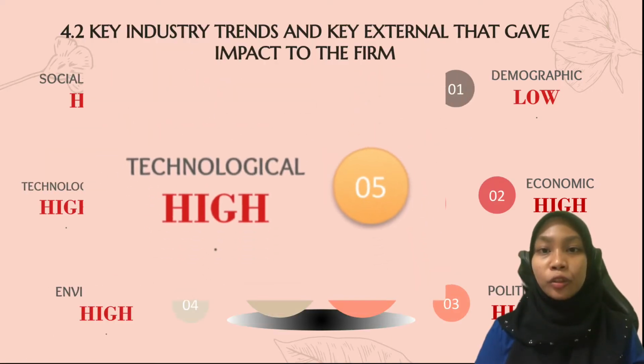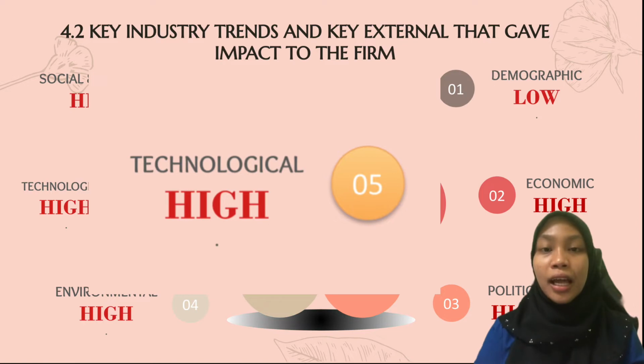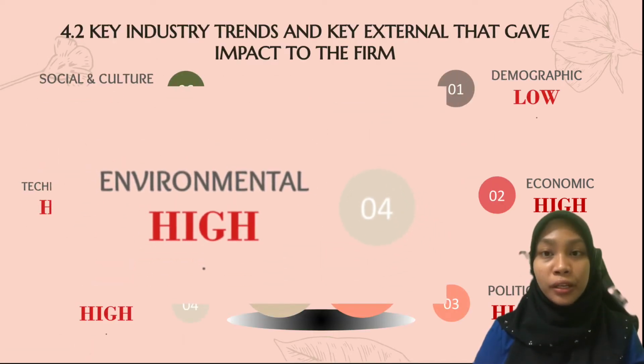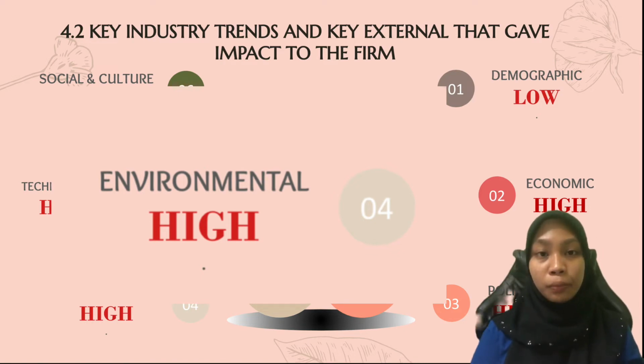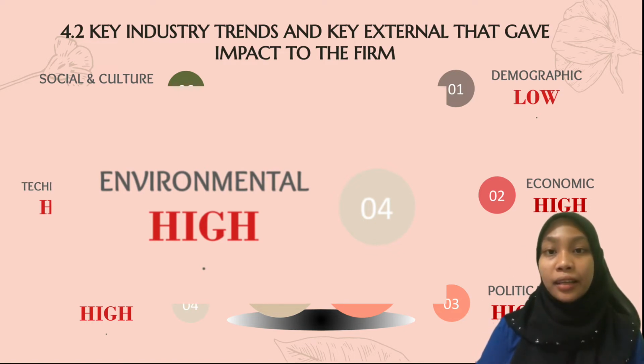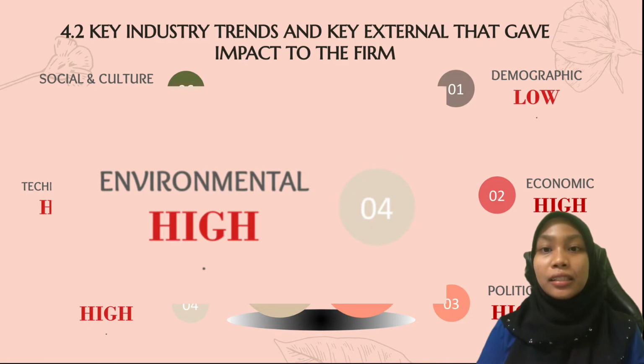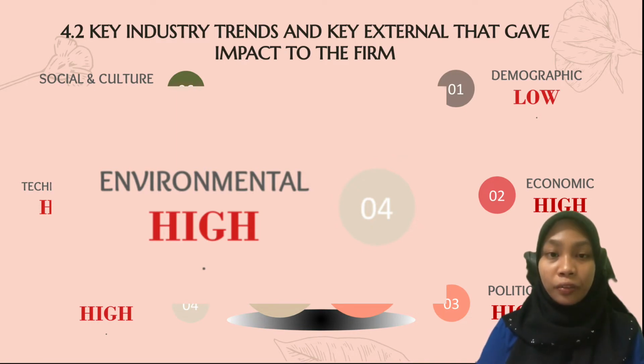The technological factor is high too because innovation in the industry results in more efficient and cleaner operations that competitors will use to get ahead. Without technology, the company will fall behind and cannot sustain enough to compete with other firms. Environmental factors are high due to increasing globalization and rapid demand causing environmental pollution. Industry competitors must act ethically to promote a clean future to be sustained in the long run. The environmental factor is high as the industry causes a lot of pollution.